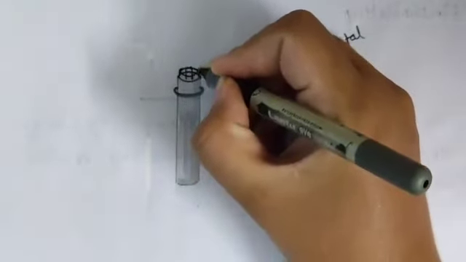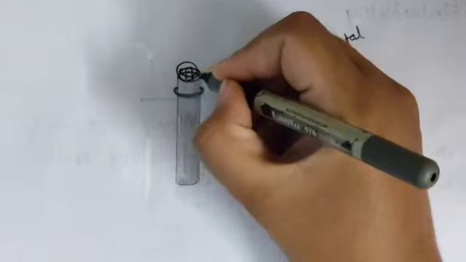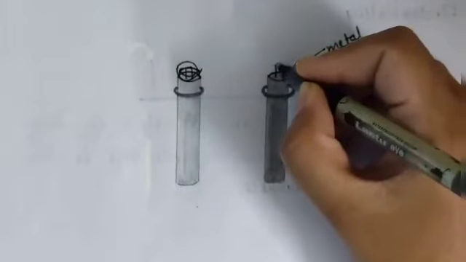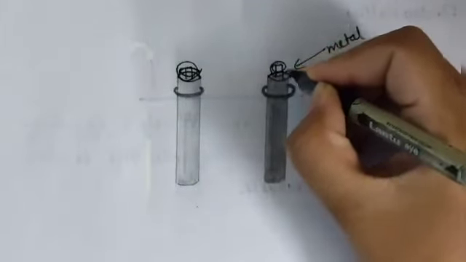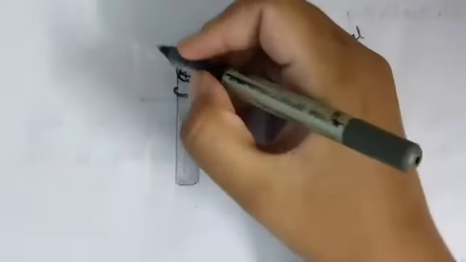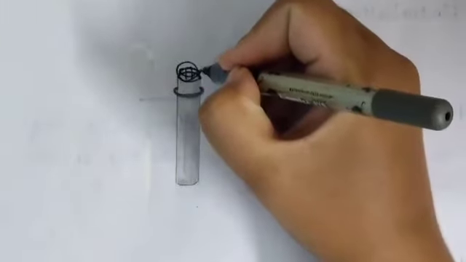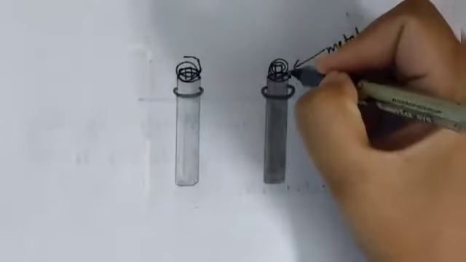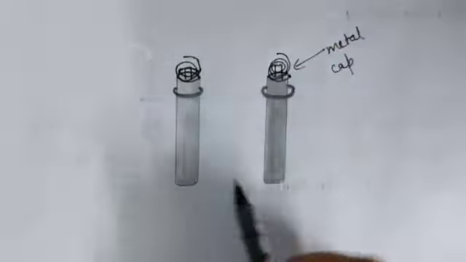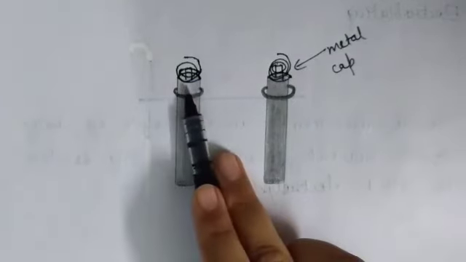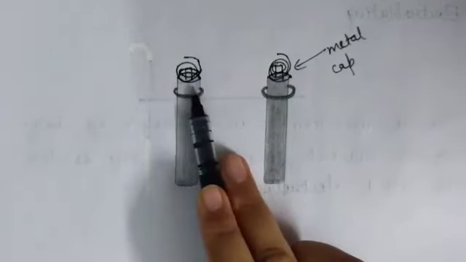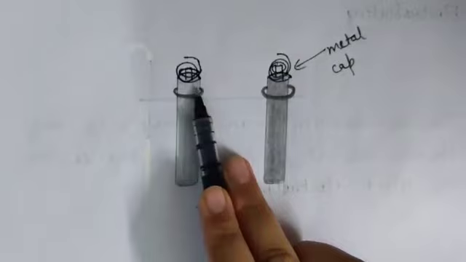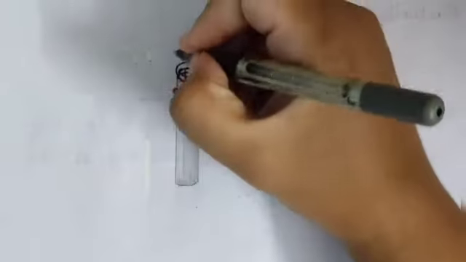I am wrapping the copper wires. Okay, wrap copper wires around the metal caps of the carbon rods and join them to a battery.